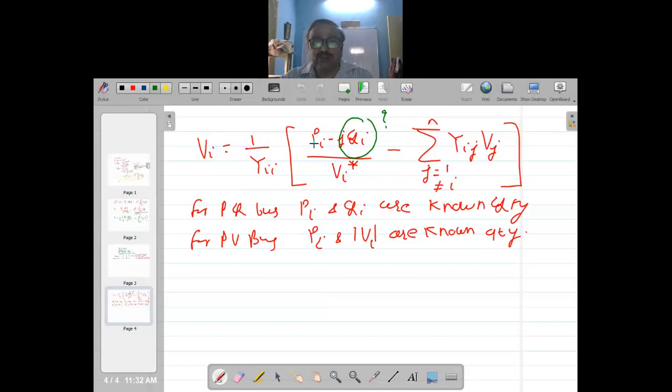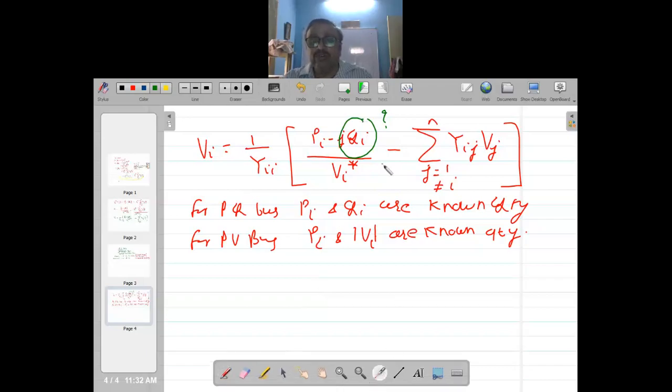Because I can substitute Pi here, but what will I substitute for Qi? Do I know what is the value of Qi? If I know, then it's not a PV bus, it is a PQ bus. So if I don't know what is Qi, how will I be able to calculate the voltage? That is the question.